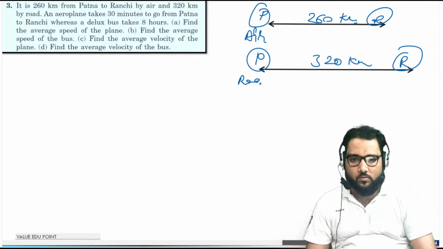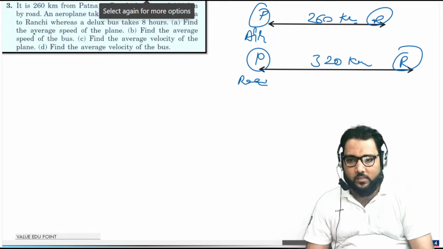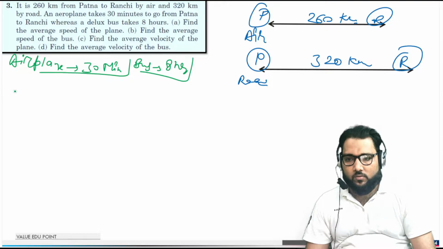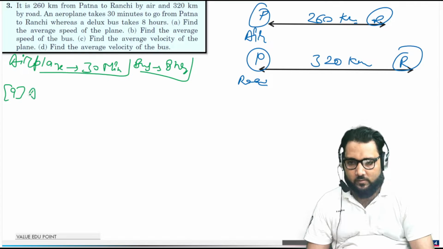This is the road. And additional data is given: when you go by aeroplane, the time taken is 30 minutes, and by bus 8 hours. So the first part is the average speed of the plane.